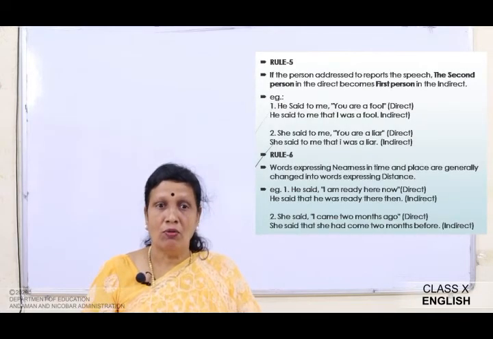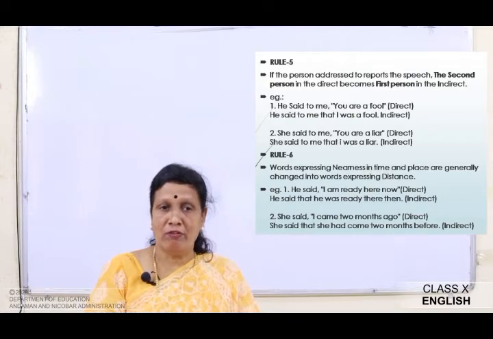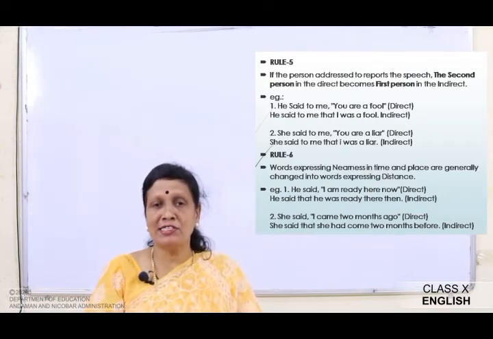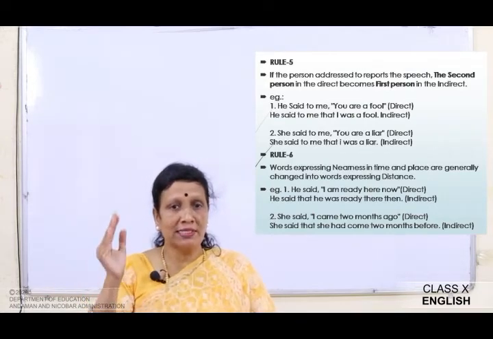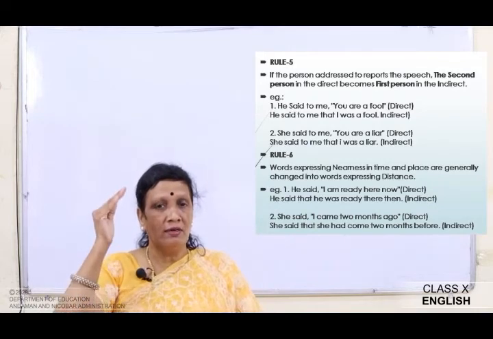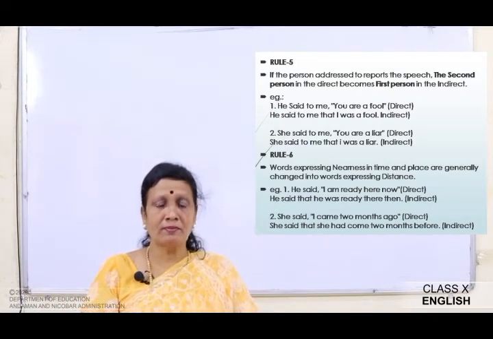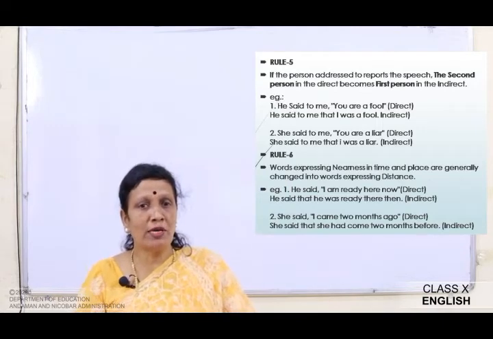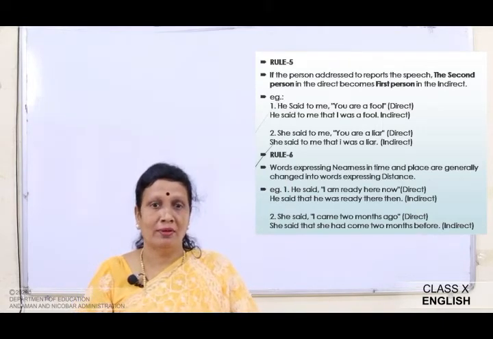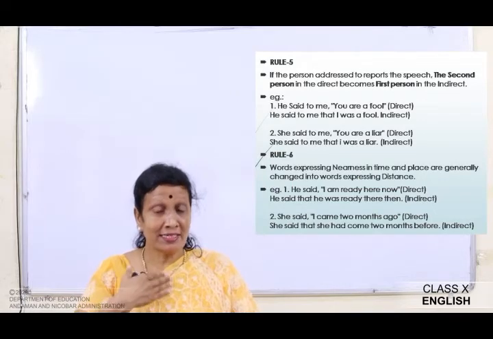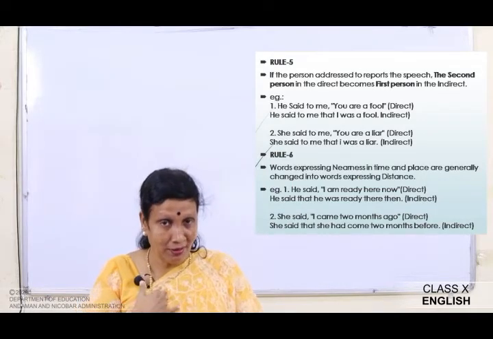Okay, now let's look at rule 5. If the person addressed to reports the speech, the second person in the direct becomes the first person in the indirect. For example, he said to me, you are a fool. So he is telling me that I am a fool.